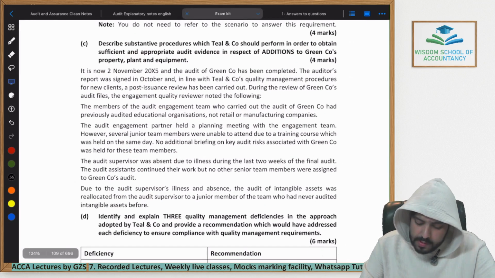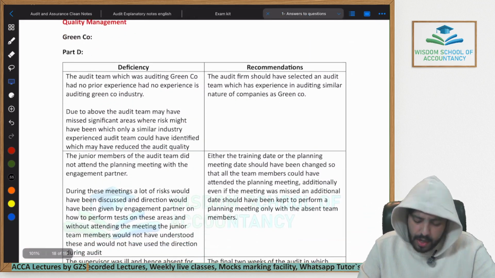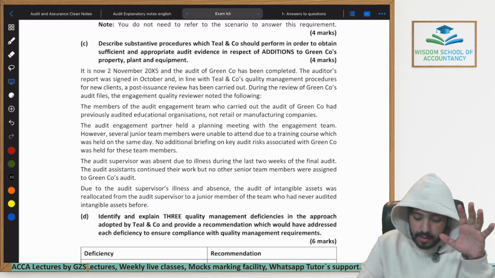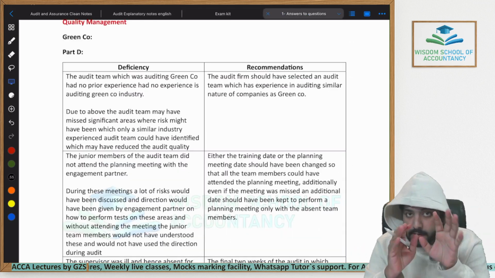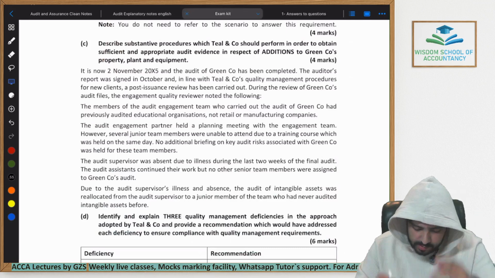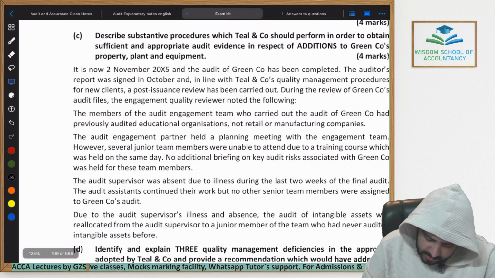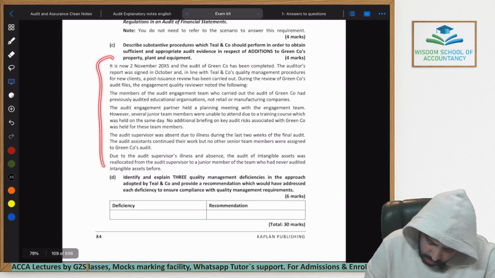Again, as always, I've already written down the answer for you. We will identify the deficiencies, I will explain them one by one, and then we will come towards the answer and discuss what I have written down. Let's come towards the scenario first of all. What does it say? This scenario is related to part D, by the way.